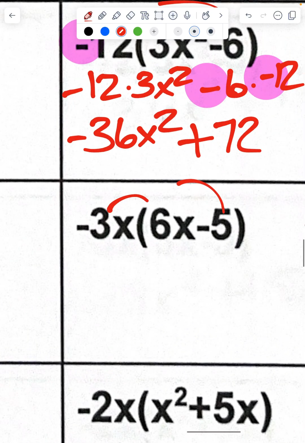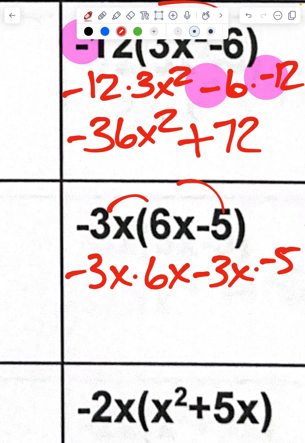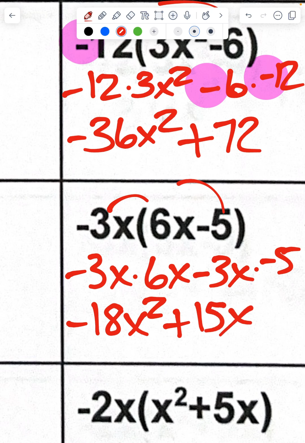Another one, negative 3x times 6x minus negative 3x times negative 5. Negative 3 times 6 is going to give me negative 18. X times x is going to give me x squared. Now, negative 3 times negative 5 is going to give me a positive 15x.